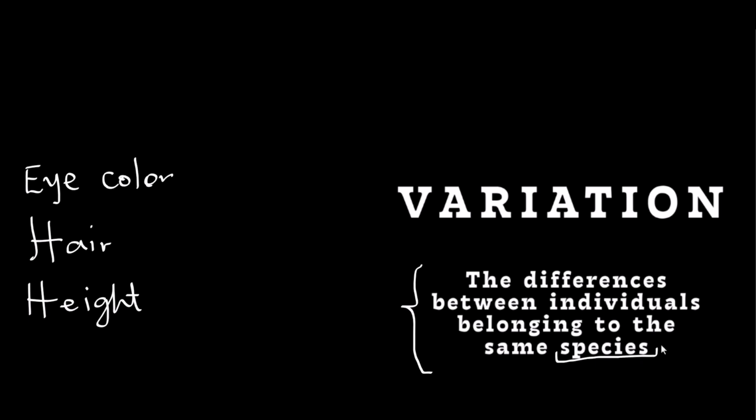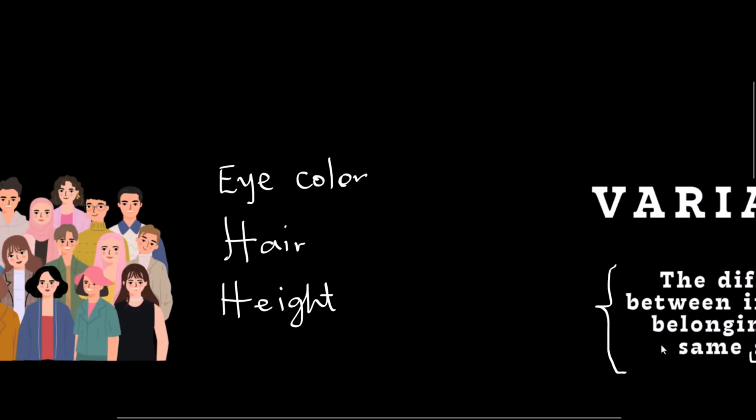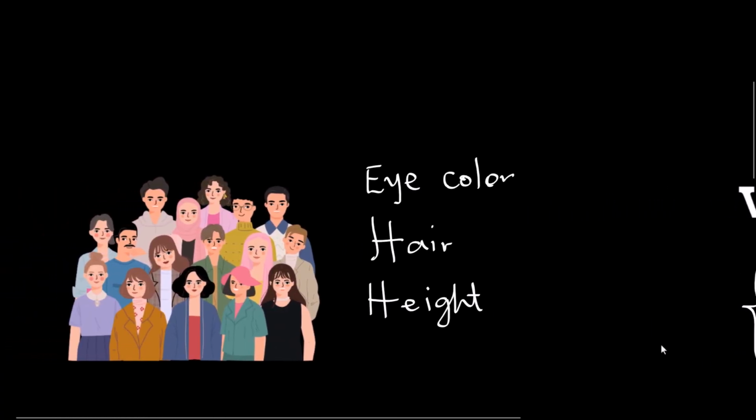What do we mean by species? If you have a close look at this group of people, this man out here can breed or have relations with this woman and give birth to a fertile baby.